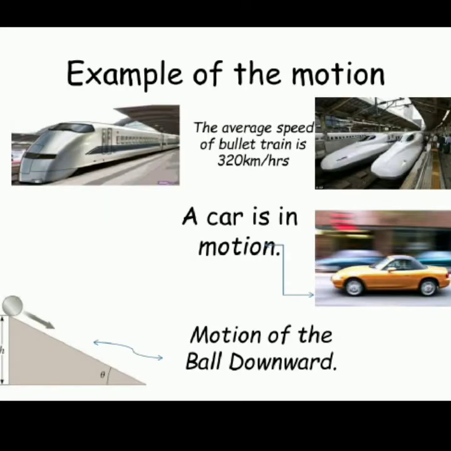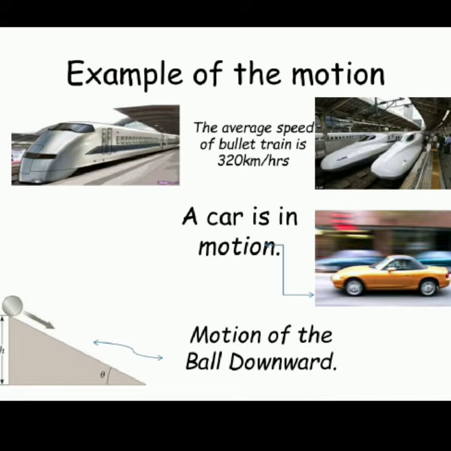Let us see some examples of motion. You can see a train moving, and it is a linear motion. The motion of a ball in a downward direction is also a linear motion. Besides this, you may find a bird moving from one place to another, or a butterfly moving from one flower to another flower, which is random motion.